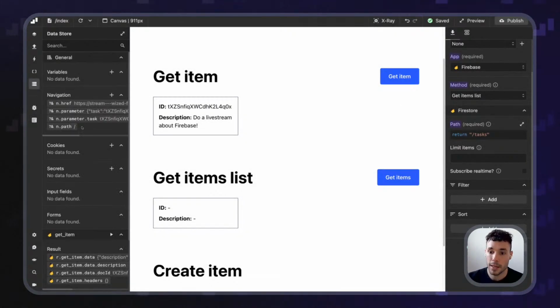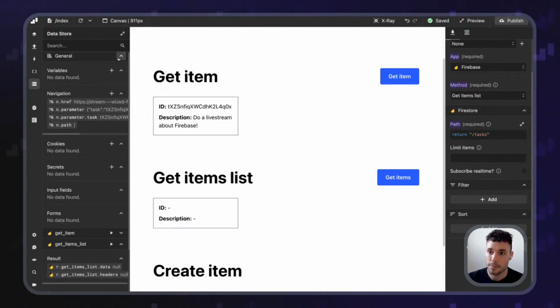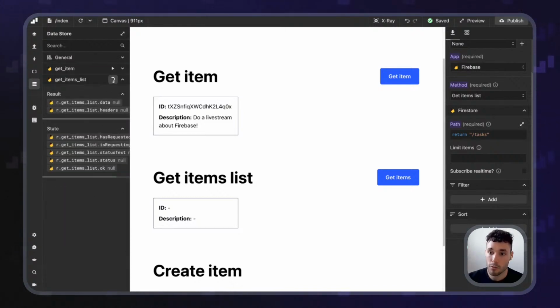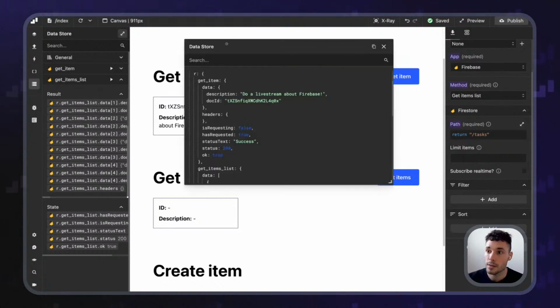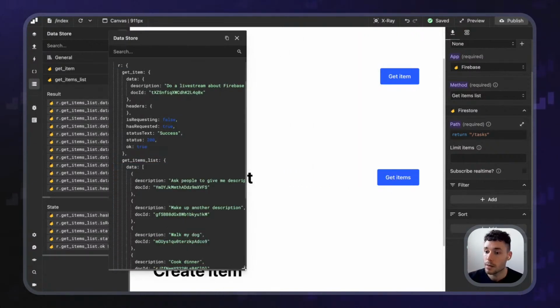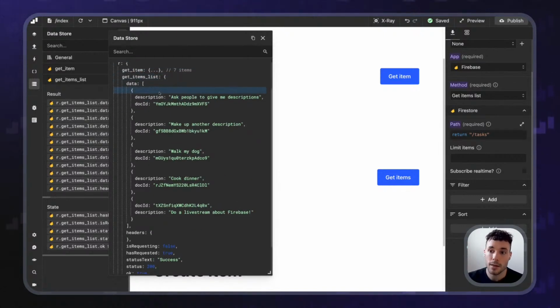If I go now to my data store and I see my get items list in here, I can already play it and I'm going to get all the items list. Let's expand this so we can explore it like that. Close this. Get items list, it's returning the data for all the items of the tasks in this case. So I've got ask people to give me descriptions, make up another description, walk my dog, cook dinner, do a live stream about Firebase.